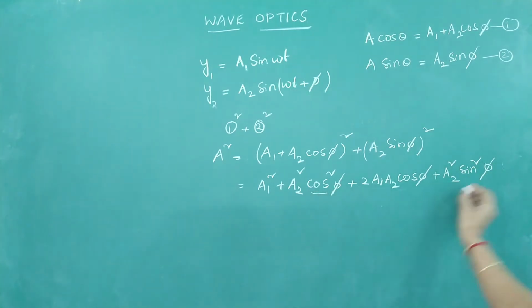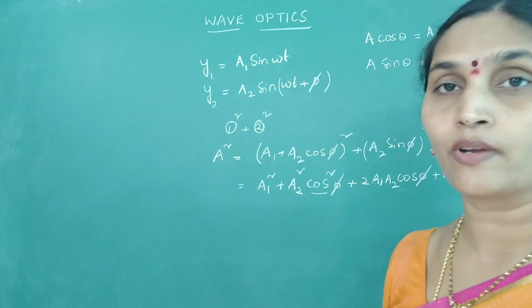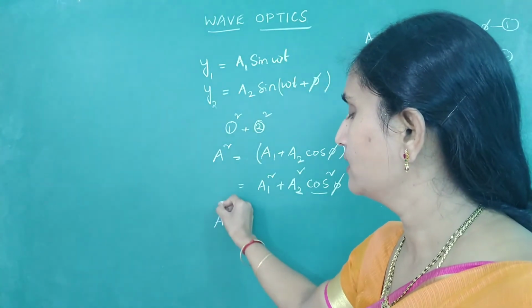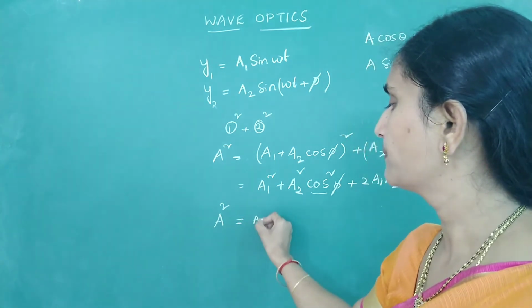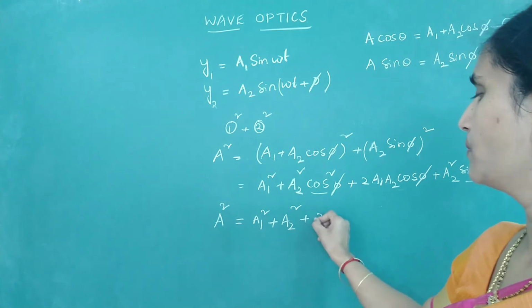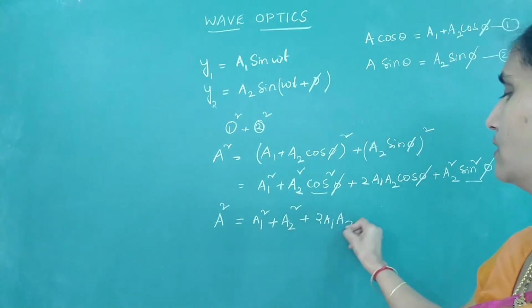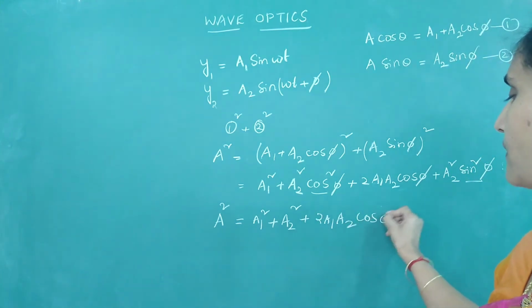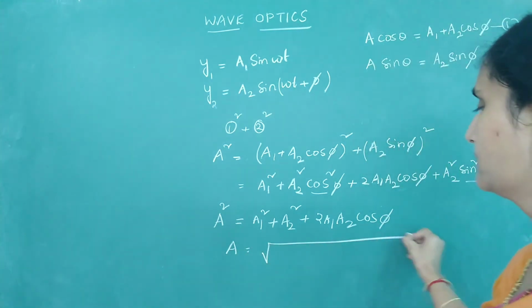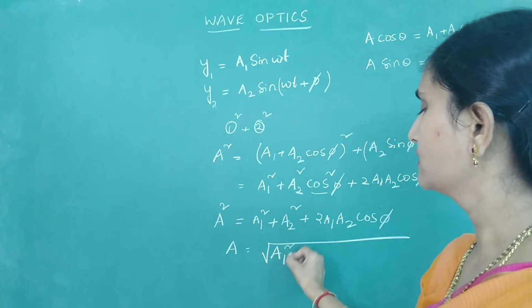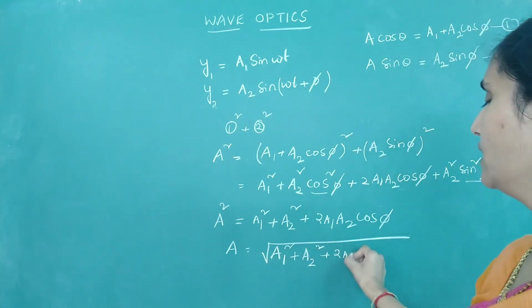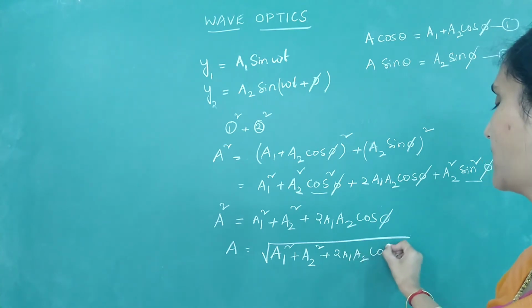In these two terms, if you take out A2 square common, sin square phi plus cos square phi will anyway become 1. So what is your resultant amplitude square? A square equals A1 square plus A2 square plus 2 A1 A2 cos phi, or A is equal to the square root of A1 square plus A2 square plus 2 A1 A2 cos phi.